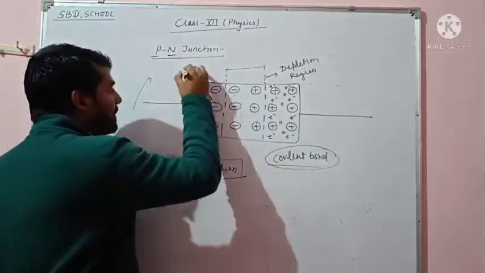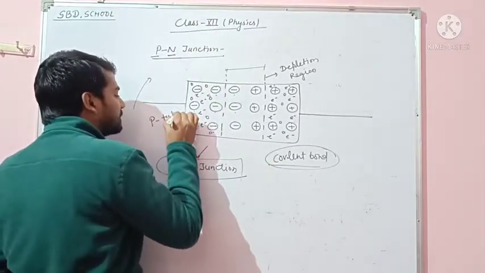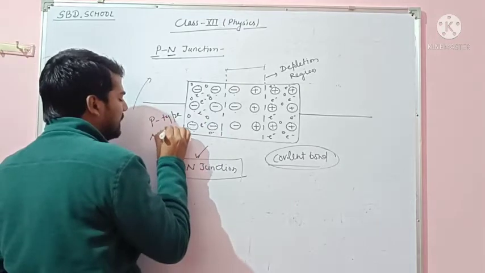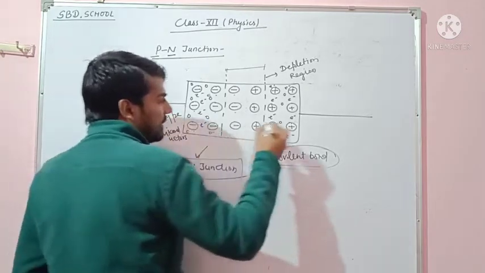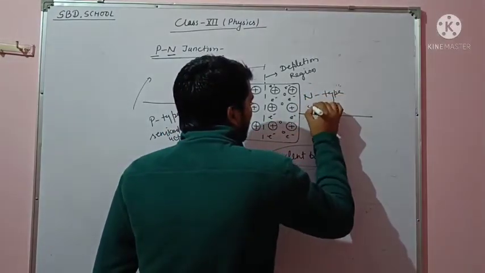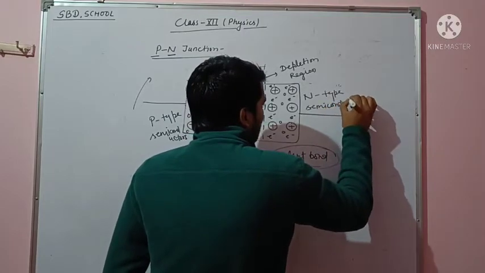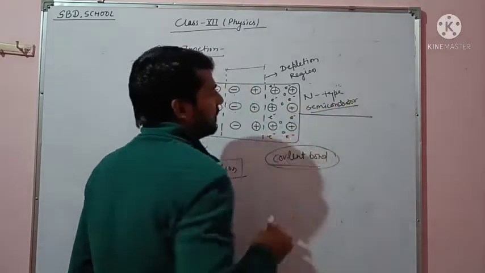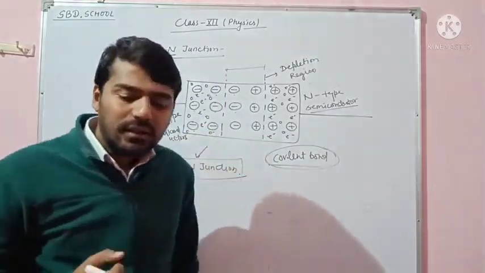So this side is the P type semiconductor, and this is the N type semiconductor, and this is a PN junction.